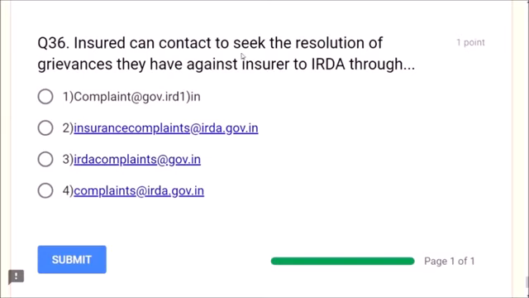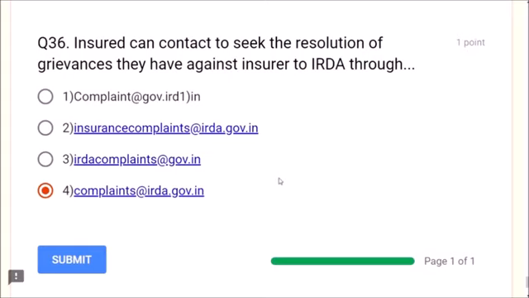The insured can contact IRDA to seek the resolution of grievances they have against the insurer through what? complaints@IRDA.gov.in is the correct answer, friends. So if the insured has any problems, to seek the resolution of a grievance, they can go to IRDA through complaints@IRDA.gov.in. This is the correct answer, friends.